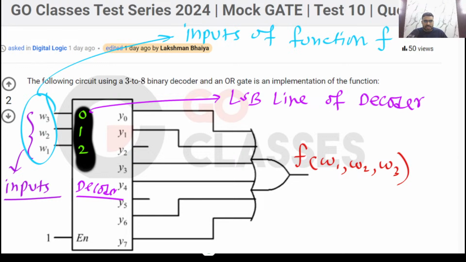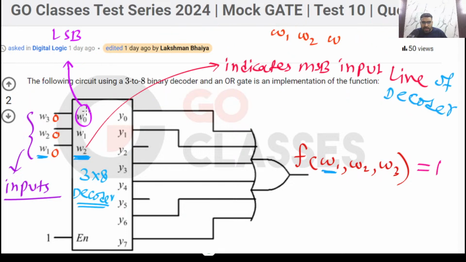Okay, so you can see that your input W3 is connected to the LSB line of the decoder, and your input W1 is connected to the MSB line of the decoder. Don't confuse these. Inside the decoder you have W0, W1, W2, but these are just notations. These are not the inputs.